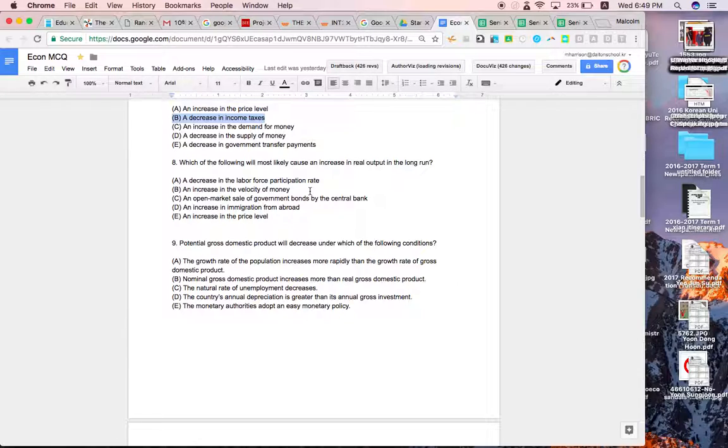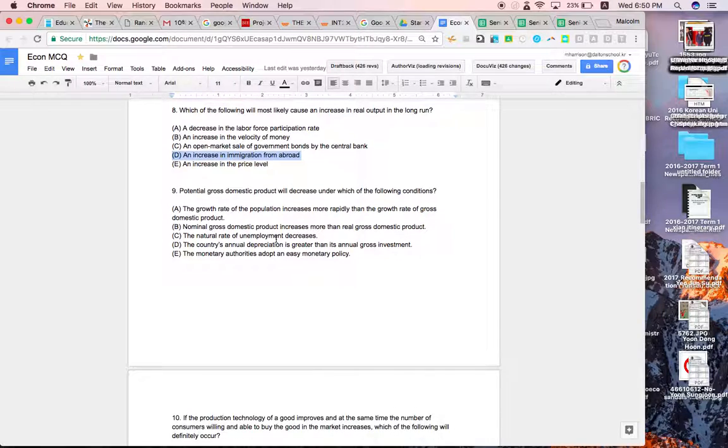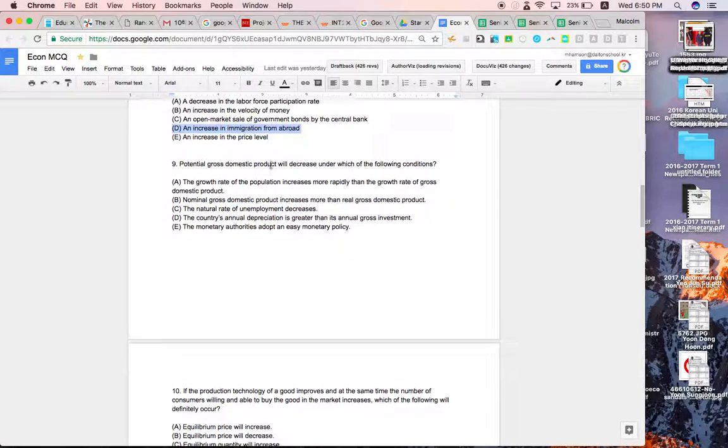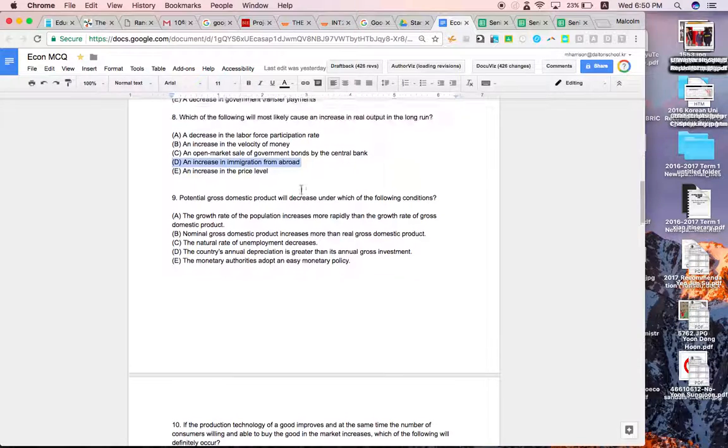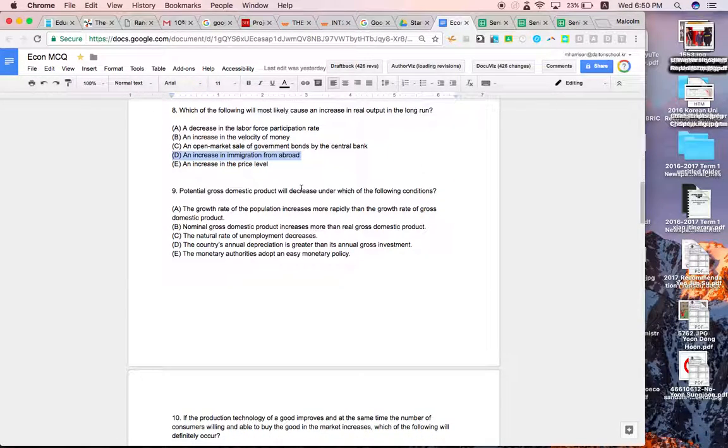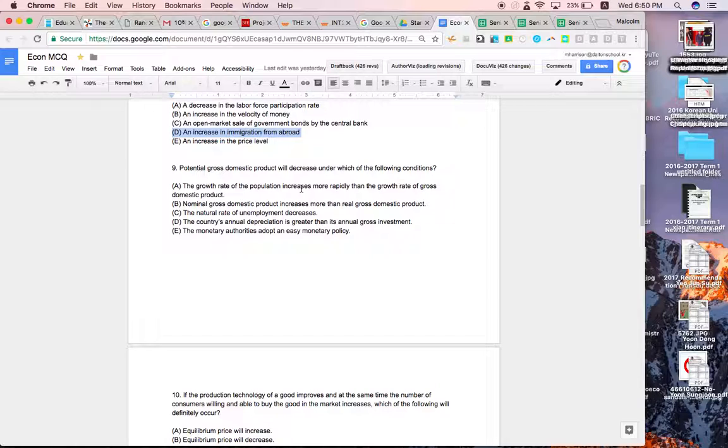Which of the following would most likely cause an increase in the real output in the long run? Decrease in labour force, not going to cause an increase. An increase in the velocity of money. I don't know what this is. Probably not the right answer. An open market sale of government bonds by the central bank. I don't really know what this is. An increase in immigration from abroad. Oh, more people in the country. This means this would be the correct answer. Again, an increase in the price level would cause movement along the curve rather than movement of the curve.